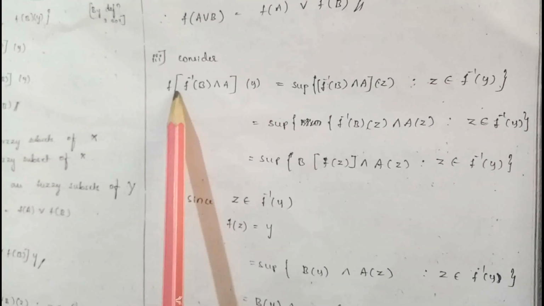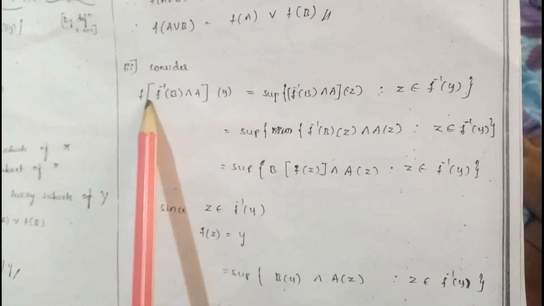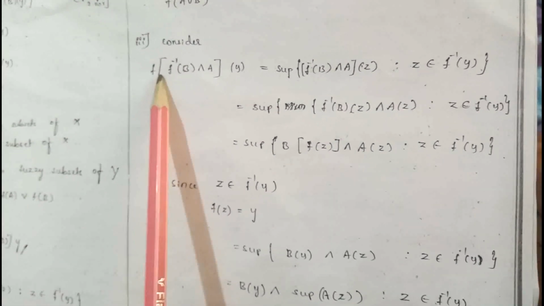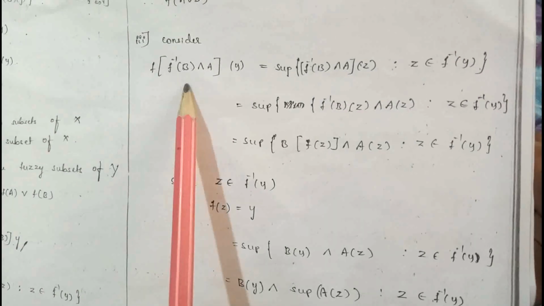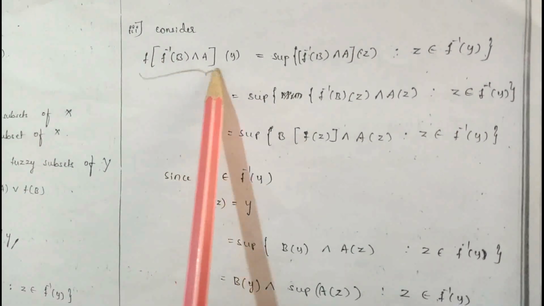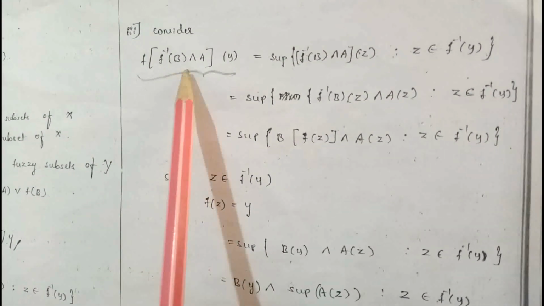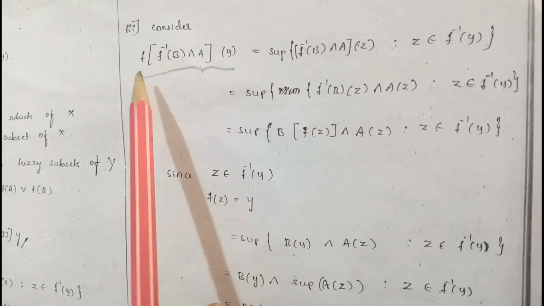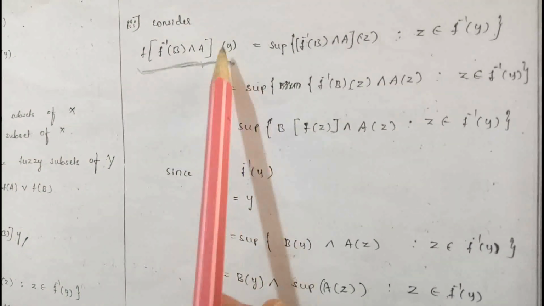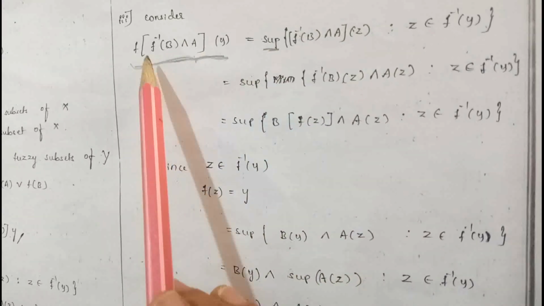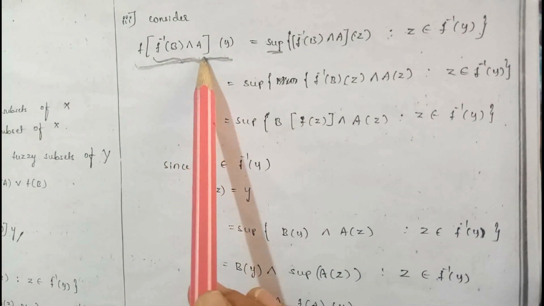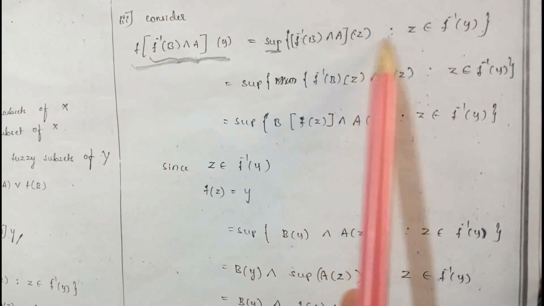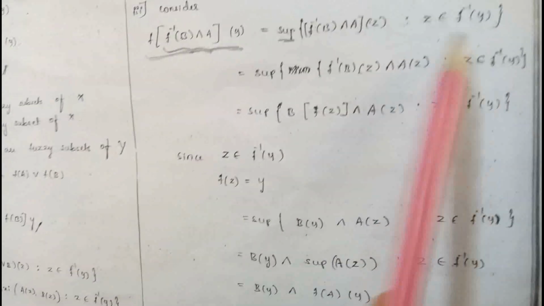f of f inverse of b intersection a is equal to b intersection f of a. Therefore, first we have to consider the LHS part. What is the LHS part? f of f inverse of b intersection a of y is equal to, again by using the image definition, supremum of f inverse of b intersection a of z, z belongs to f inverse of y.